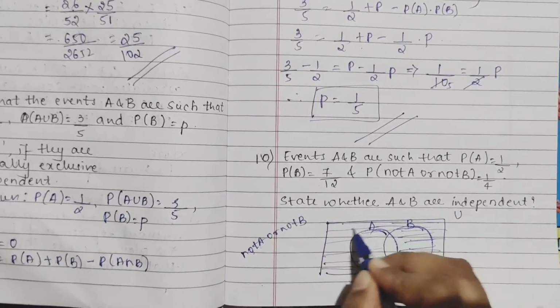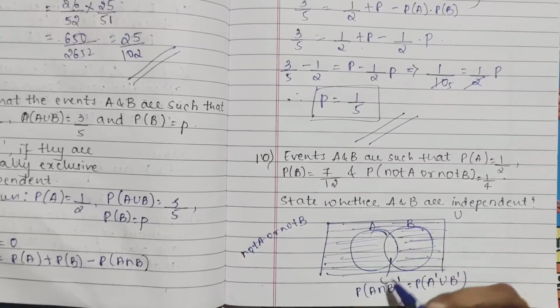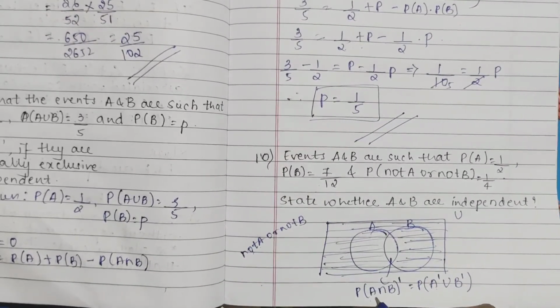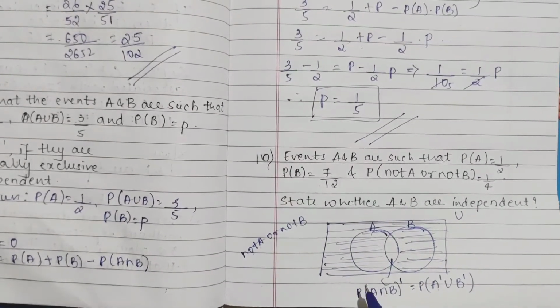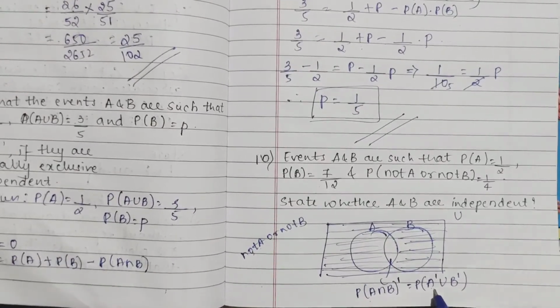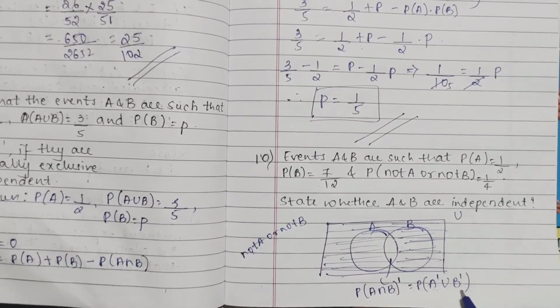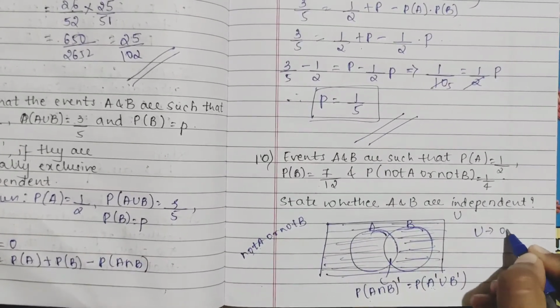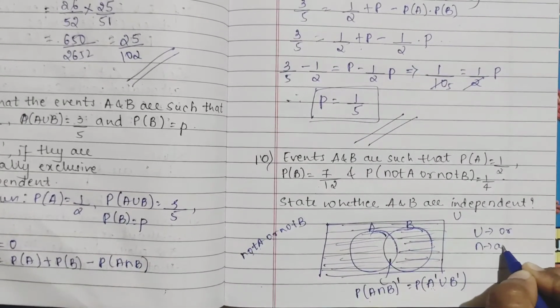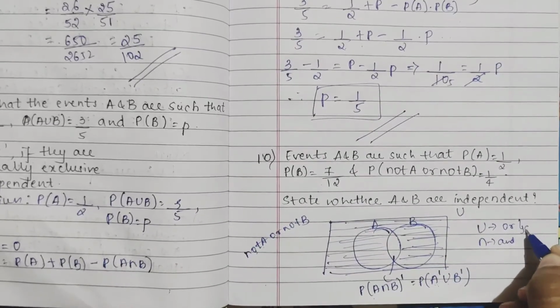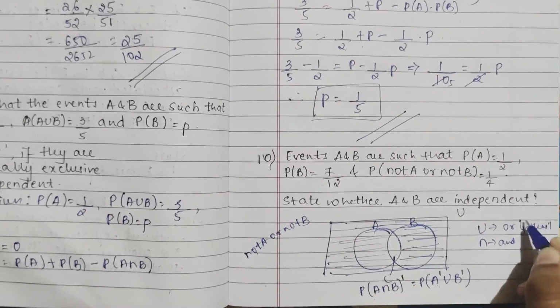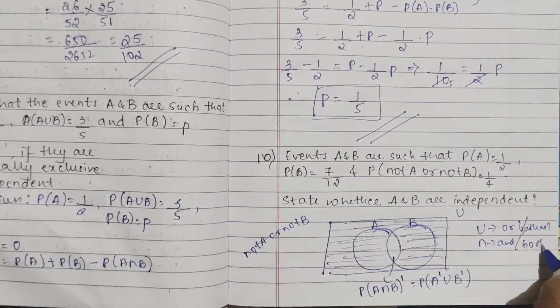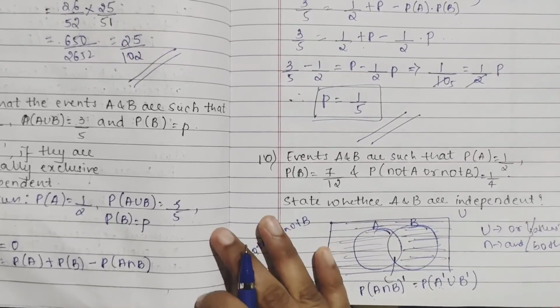De Morgan's law we apply, this is nothing but your probability of A intersection B not. This also can be written as P not A or not B. Or means what? Union. See, union means or, intersection means and. It can also be given as at least one for or union, both for and.